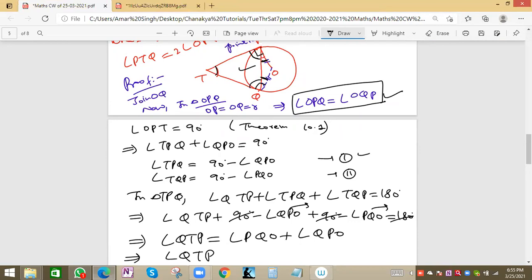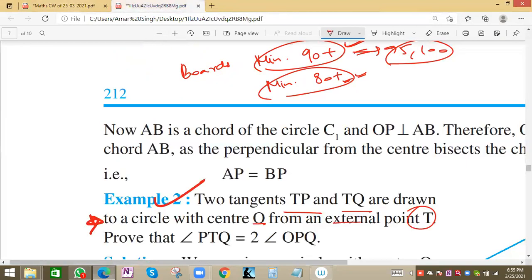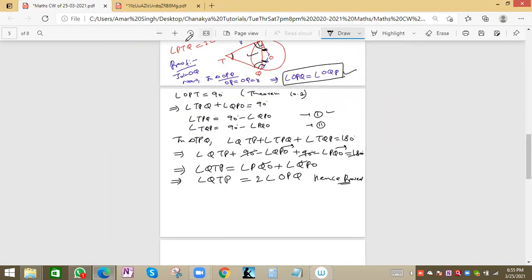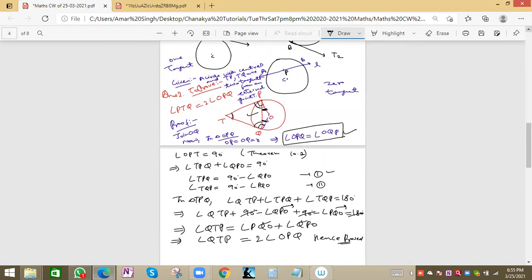So angle QTP will be equal to twice of angle OPQ, which is what we have to prove. This is the same because both the values are equal, so we can write two times. Hence proved. This was basically an easy question, but we have to understand the process. Please note the solution.